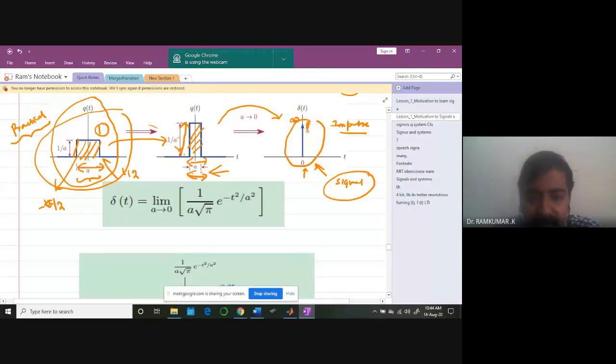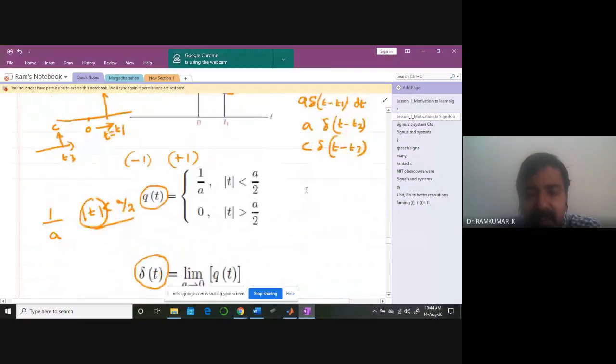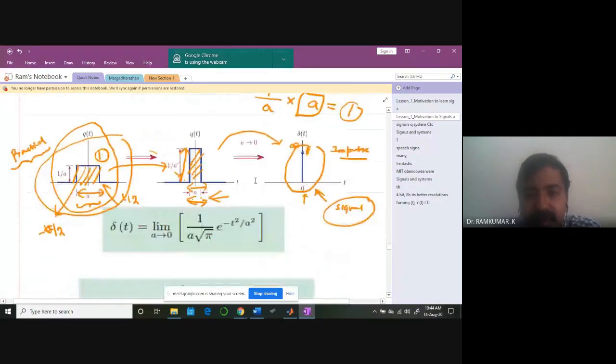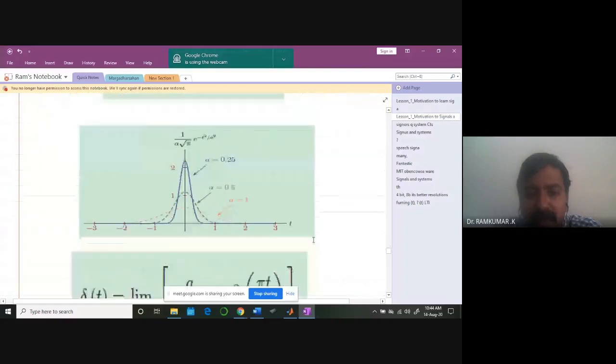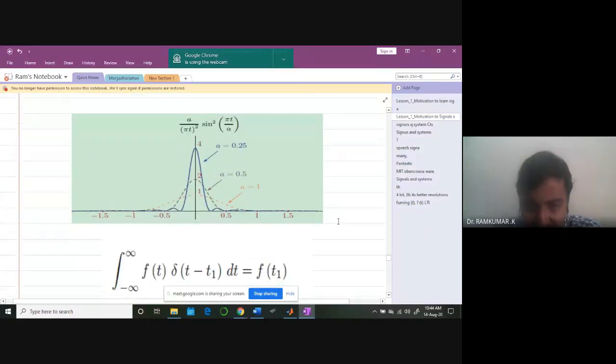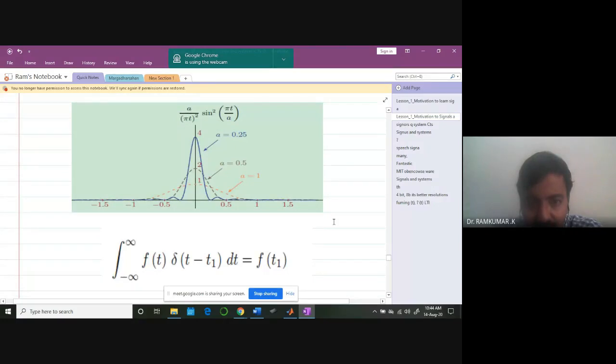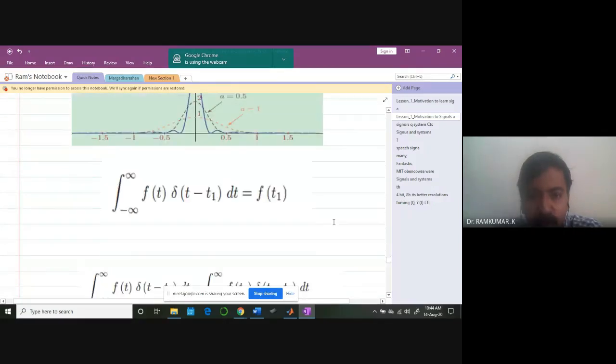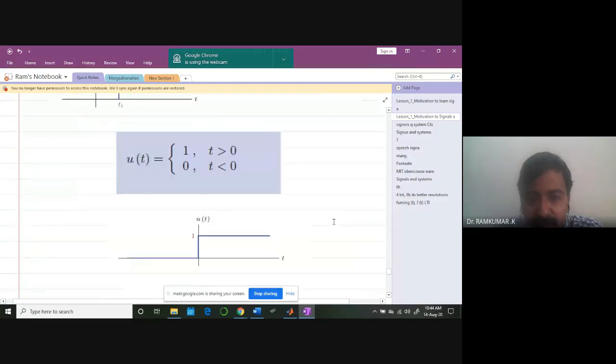Keep that in mind. You can also represent the impulse not only like a rectangular pulse, you can also represent it like a Gaussian pulse like this, or a sinc function like this. These two we will learn by tomorrow, but just keep it in mind.